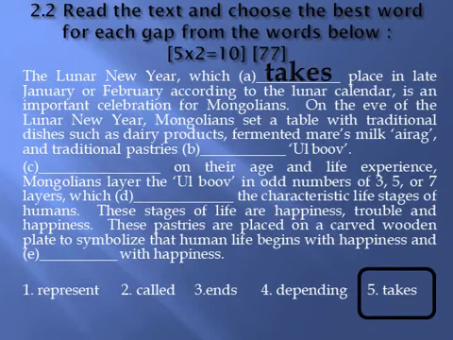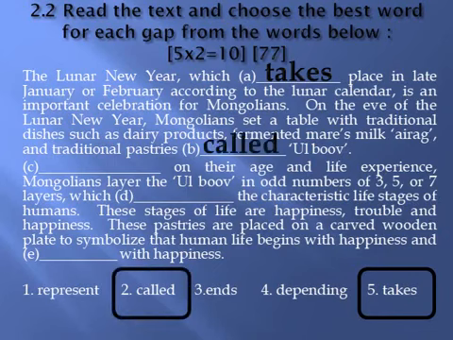Let's continue. On the eve of the Lunar New Year, Mongolians set a table with traditional dishes such as dairy products, fermented mare's milk, adig, and traditional pastries, old bov. We need to choose a verb that connects the noun traditional pastries with the noun old bov. The only verb that can do that is called.